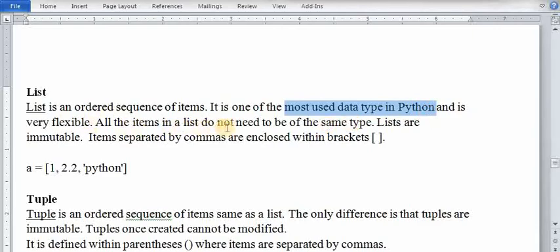All of the items in a list do not need to be of the same type, meaning in a list you can store different types of values. Suppose I have a variable a, it is an example of a list. Here I am storing an integer value, a decimal value, and a string, meaning in a single variable I am storing different types of values.